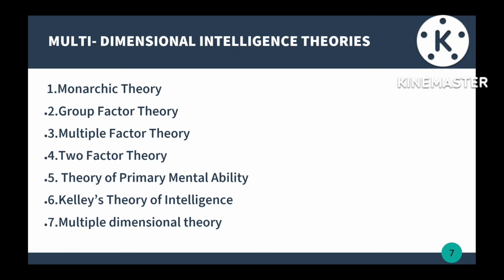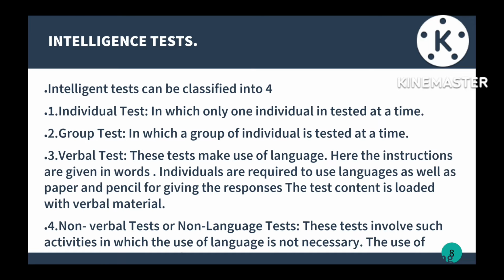Then next is multidimensional intelligence theories. Here I have listed 7 theories related to intelligence. First is monarchic theory, second is group factor theory, third is multiple factor theory, fourth is two-factor theory, fifth is theory of primary mental ability, sixth is Kelly's theory of intelligence, seventh is multiple dimensional theory. This multiple dimensional theory we are going to discuss in our next video maybe. It was given by Gardner, and the remaining theories we will discuss in the coming videos.